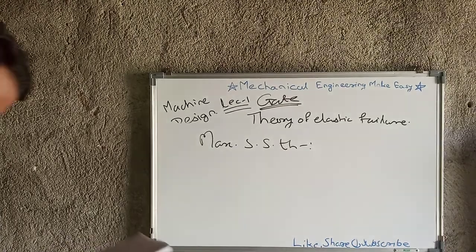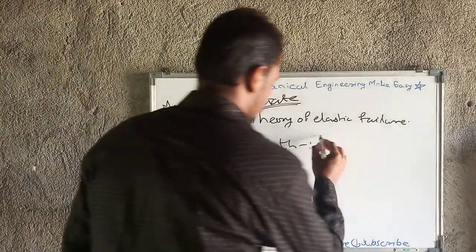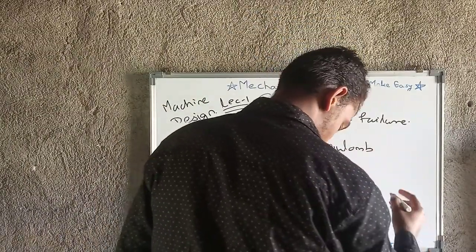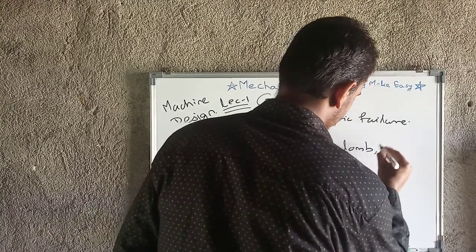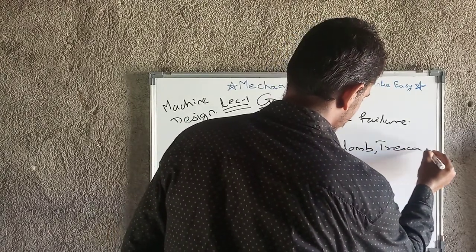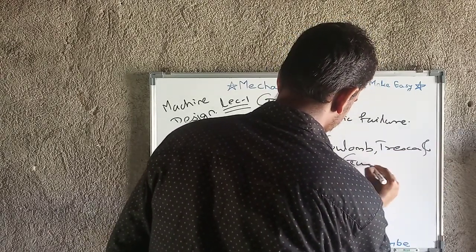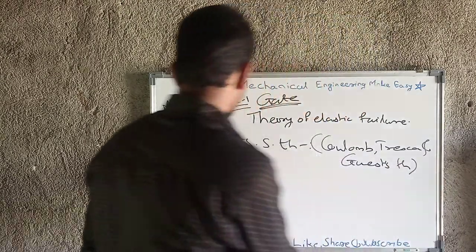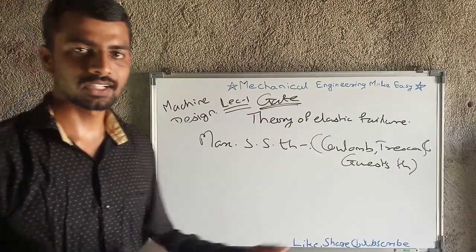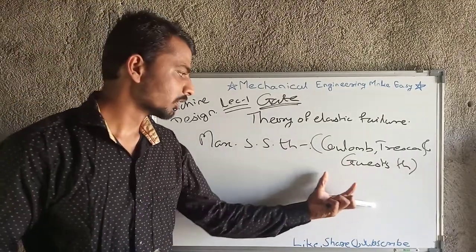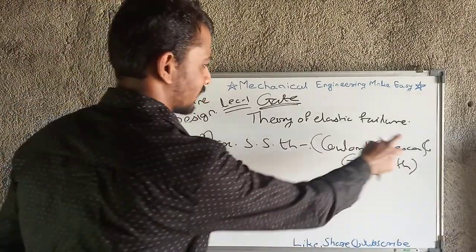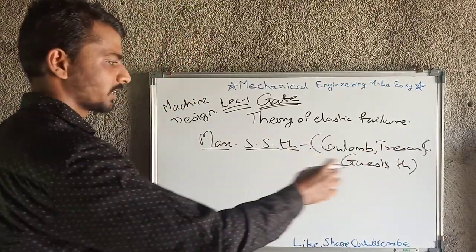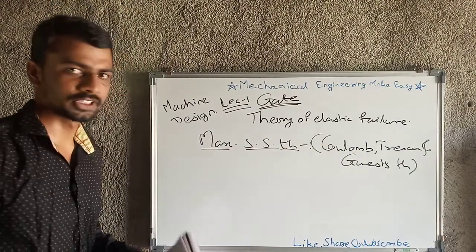Another name for it is Coulomb Tresca and Guest's theory. These three scientists designed the maximum shear stress theory, that's why Coulomb Tresca and Guest theory is another name for it.